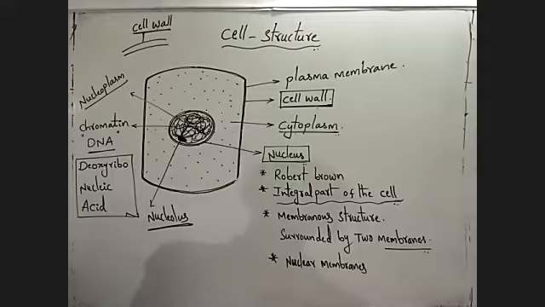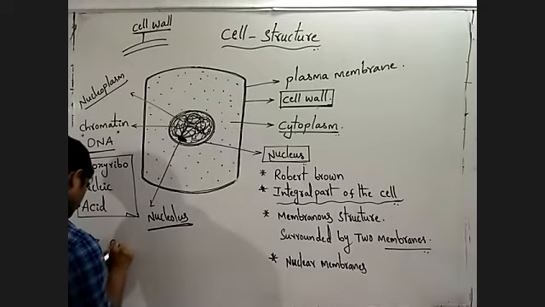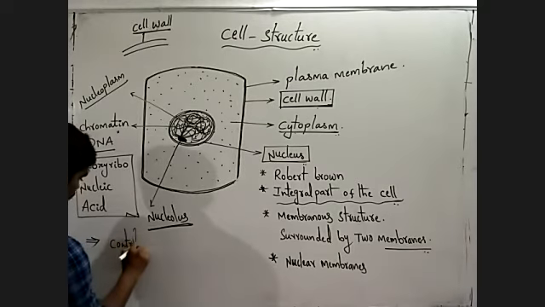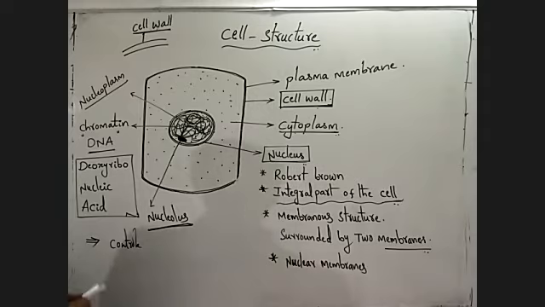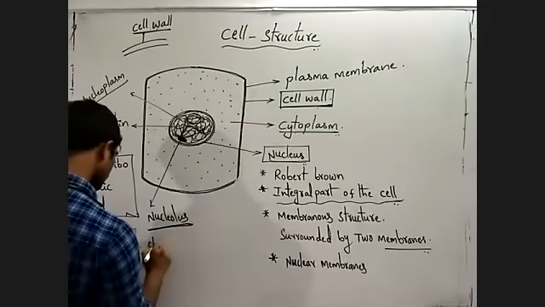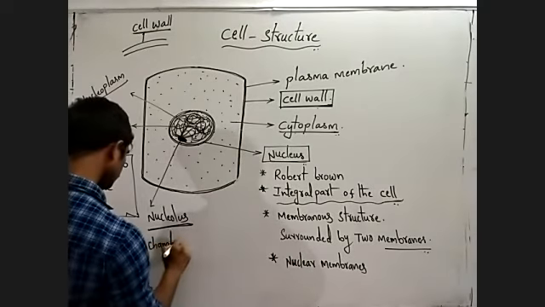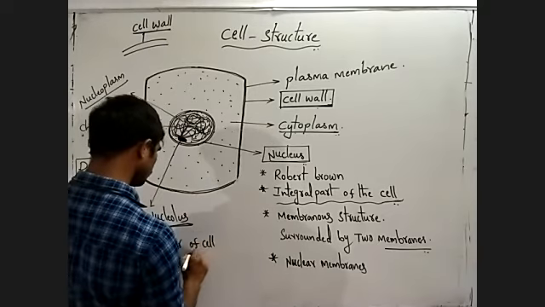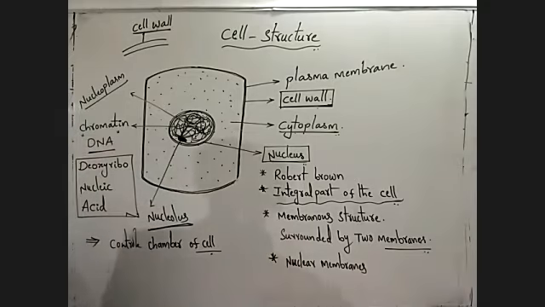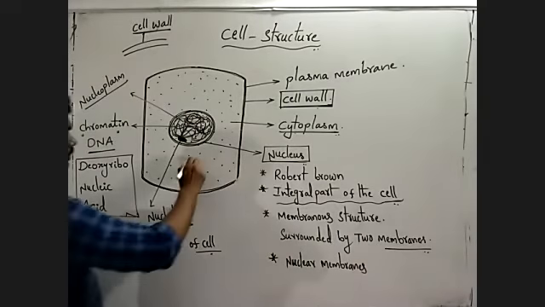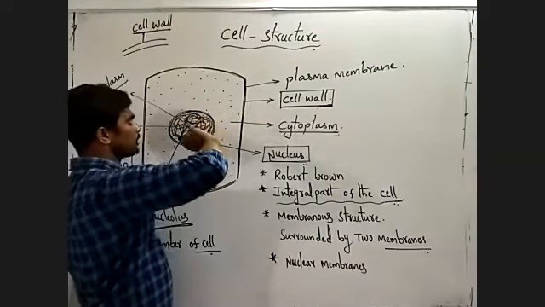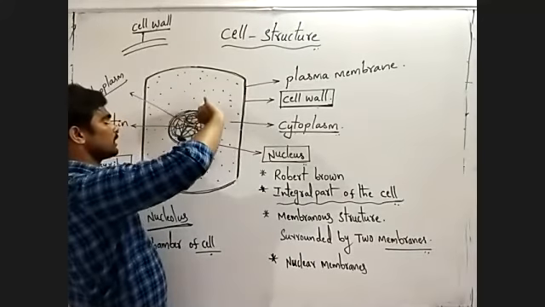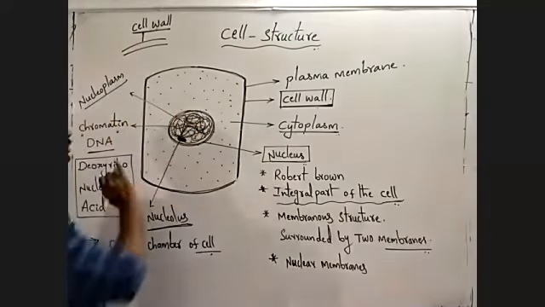What is the function of the nucleus? It is also called the control chamber of the cell. It controls all the other cell organelles and all the activities that occur in the cell.